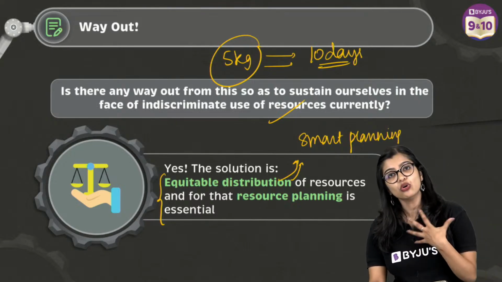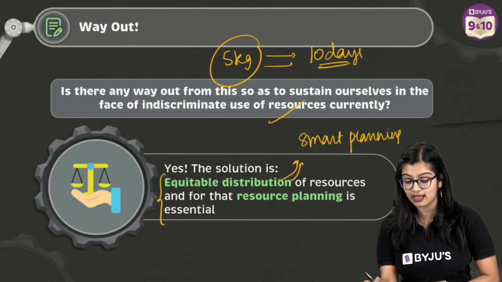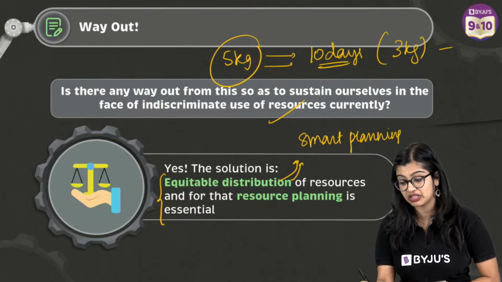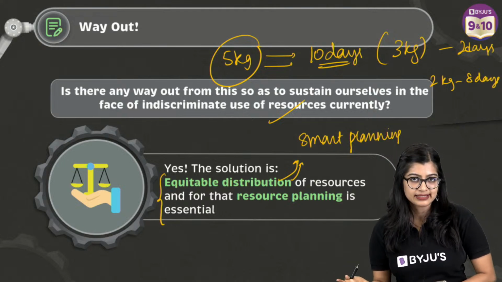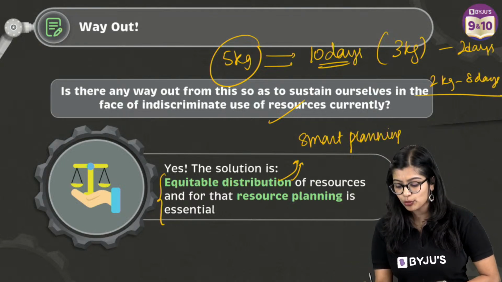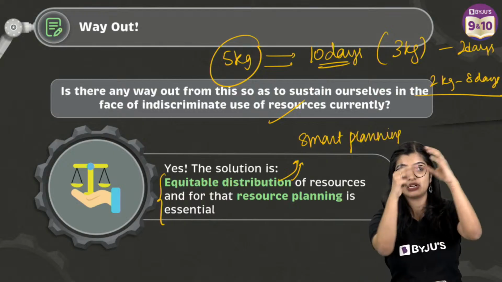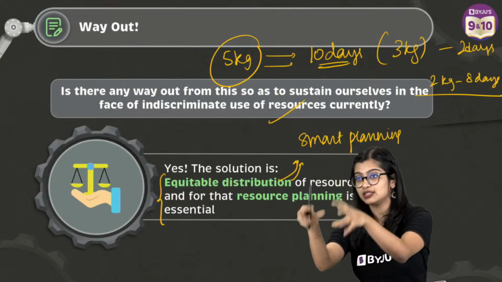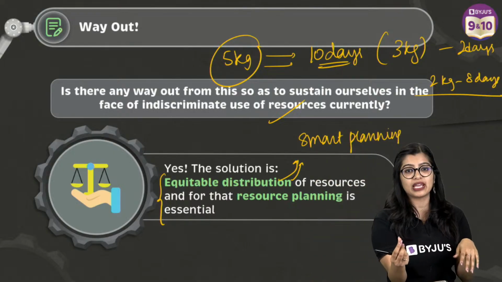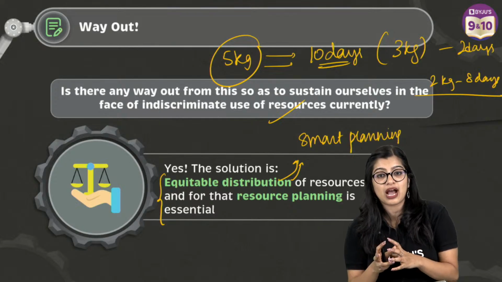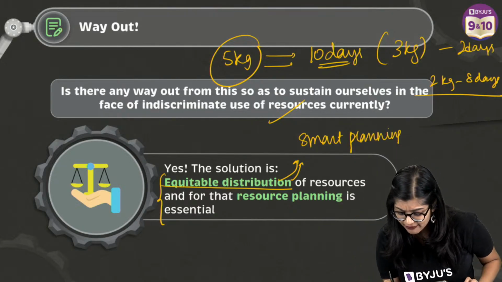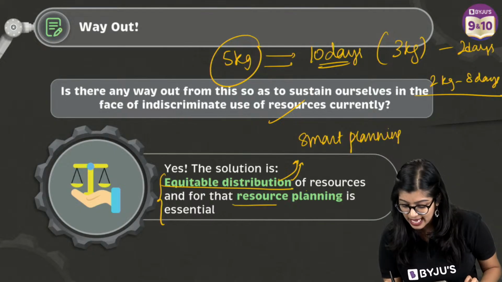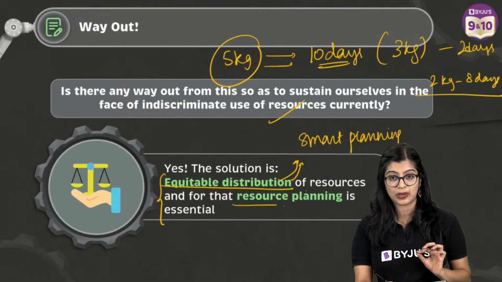Now, if you end up eating 3 kgs of apples in 2 days, you are left with only 2 kgs for the next 8 days, right? Doesn't make sense. So what should you do? You have to plan. I have 10 days, which means I will eat this for breakfast, this for dinner, this for lunch, then I will use something else. So you need to make sure that you plan it properly, right?